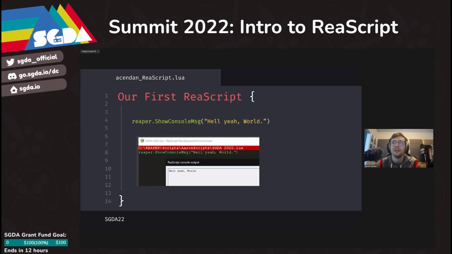So let's write our first Reaper script. In all scripting languages, the first thing you write is hello world, so we're going to do the same thing. The reaper.ShowConsoleMsg command is what allows us to print a message to the console. If you type in reaper.ShowConsoleMsg and insert a string of your choice, it will pop open the little message box where you can send yourself information.